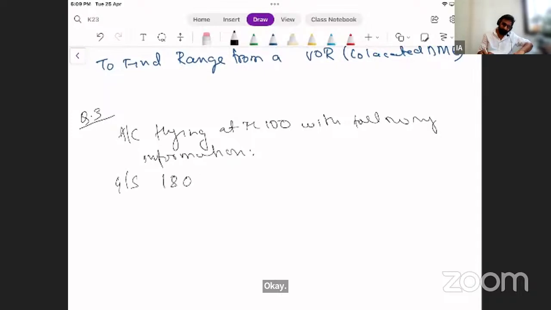Ground speed 180 knots. VOR Bravo is tuned. Okay.